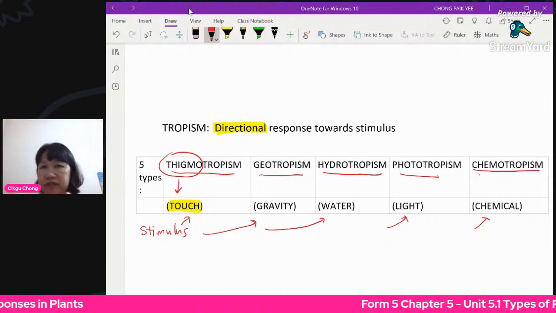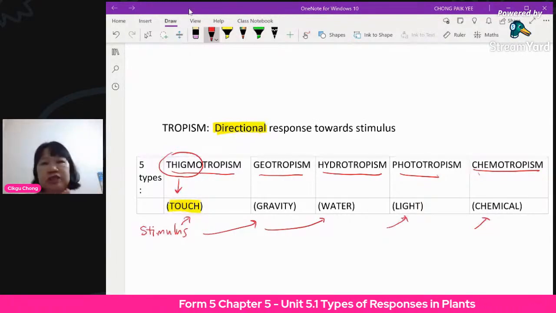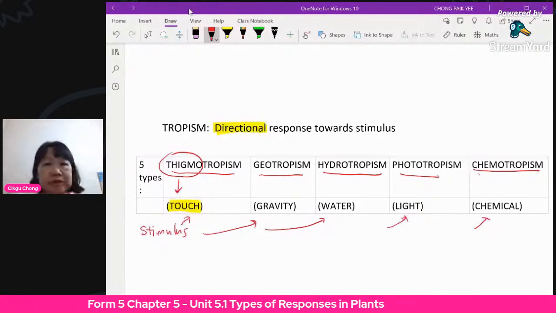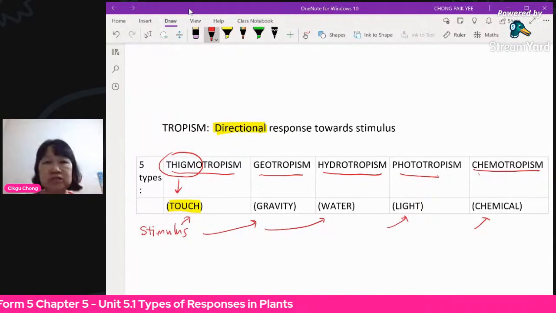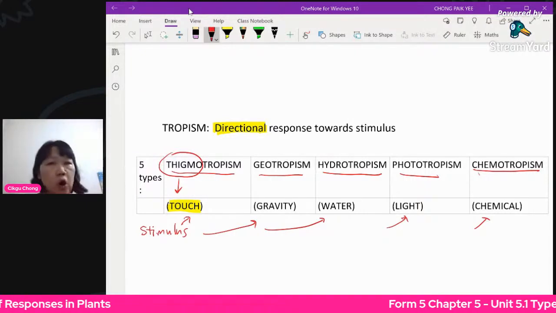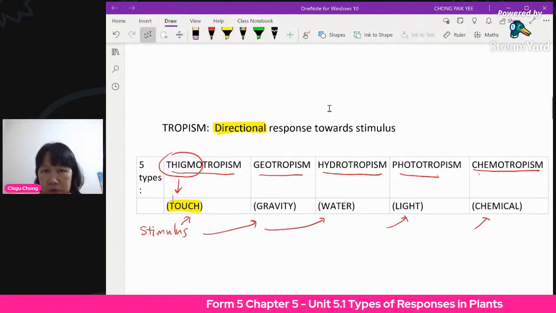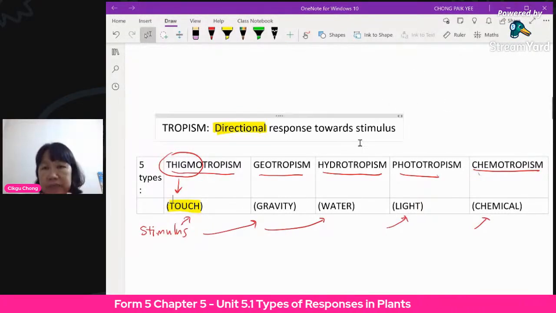Just for example, like the Mimosa pudica, you touch it and then it folds up, it's not growing. You're just touching it and it just folds up. So it's not a growing response. For tropism, it's always a growing response. So that's why it's always very slow. Okay, so first one is thigmotropism. After this I'll show you the examples.